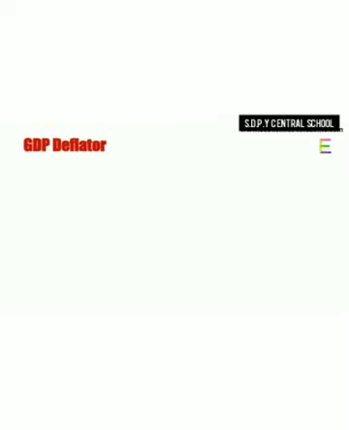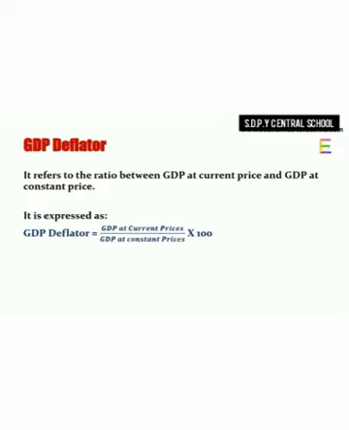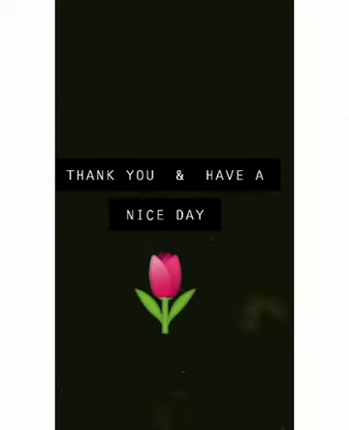GDP deflator. GDP deflator is the ratio between GDP at current price and GDP at constant price. It shows the change in GDP due to change in price level. GDP deflator is equal to GDP at current price divided by GDP at constant price into 100.